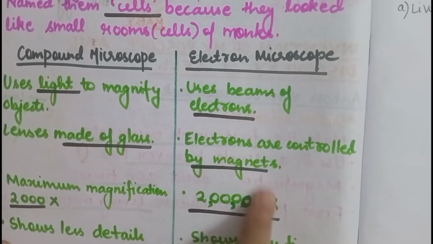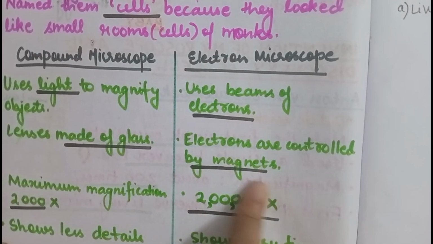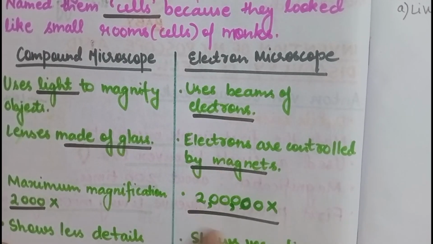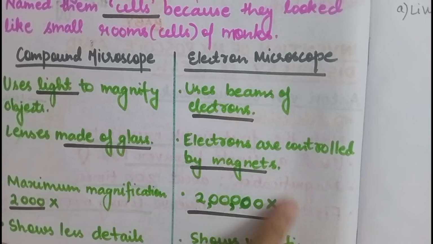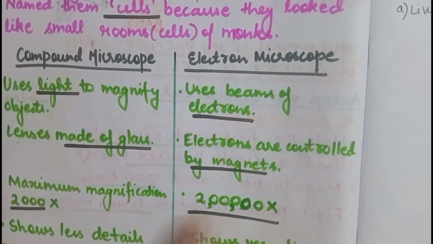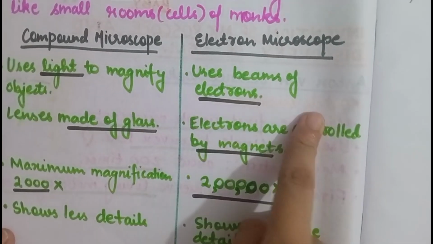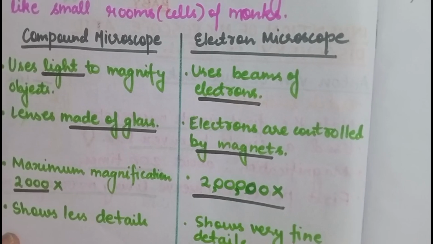In the compound microscope the magnification is 2000 times, but in the electron microscope the magnification is 2 lakh times. Can you see the difference? It magnifies the image a lot, and zooms the image more clearly than a compound microscope. The compound microscope shows less detail, but the electron microscope shows very fine details.